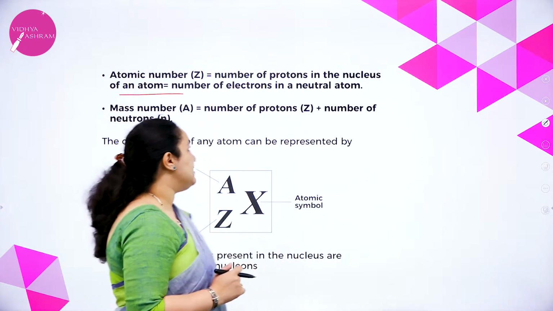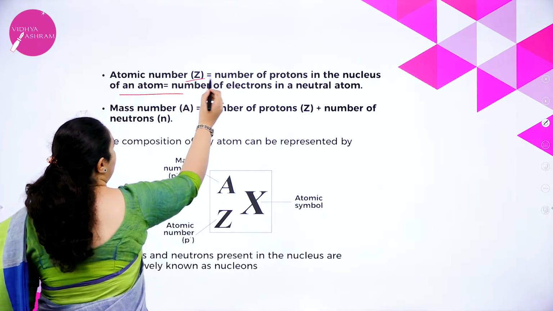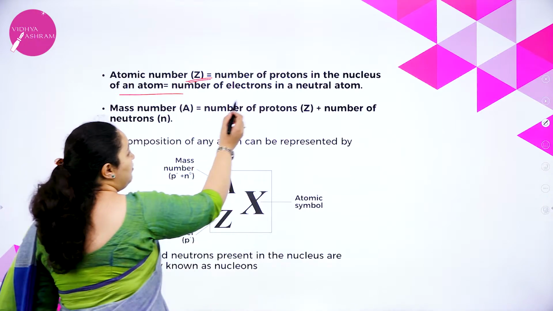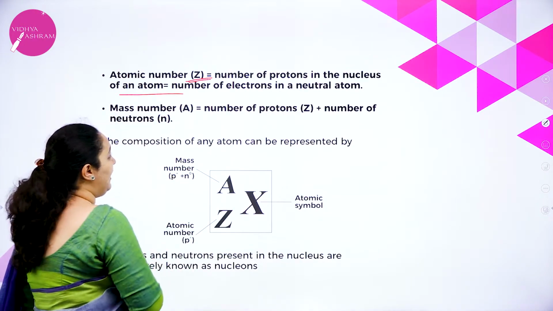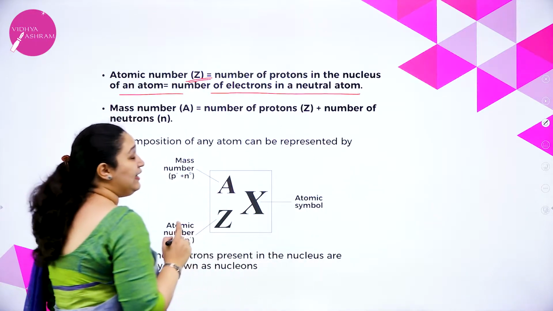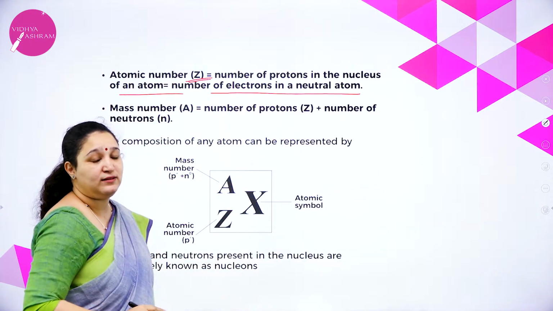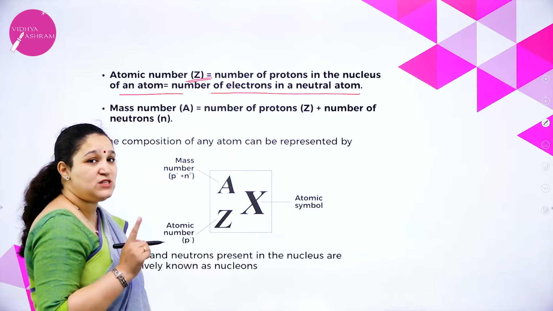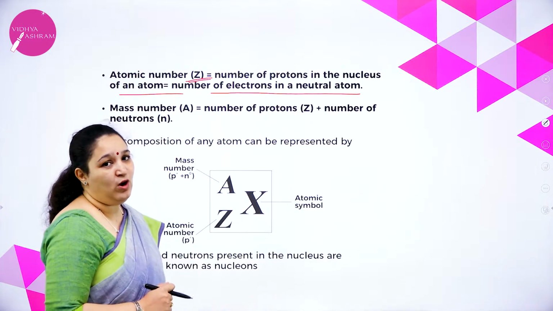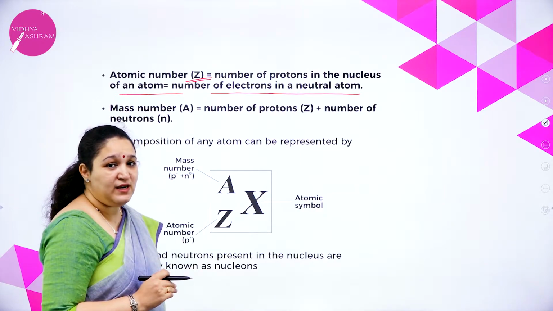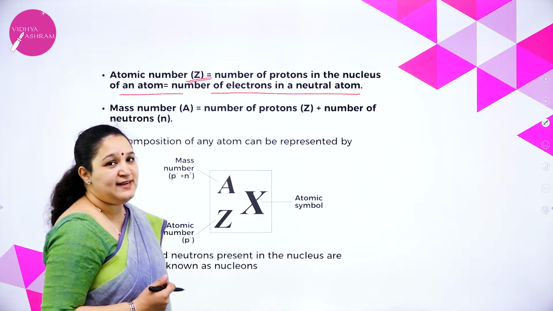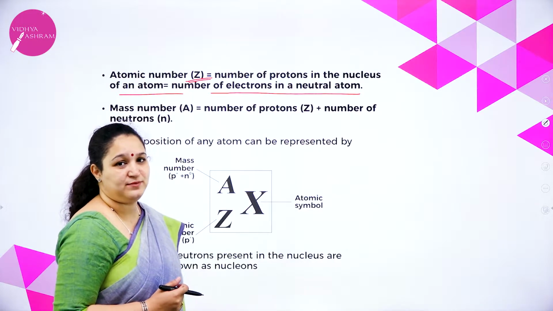Atomic number is denoted by the letter Z, and the number of protons in the nucleus of an atom is also equal to number of electrons in a neutral atom. Only when the atom is neutral, the number of protons will be equal to number of electrons. Otherwise, we have to take care when the atom is in its ionic state.